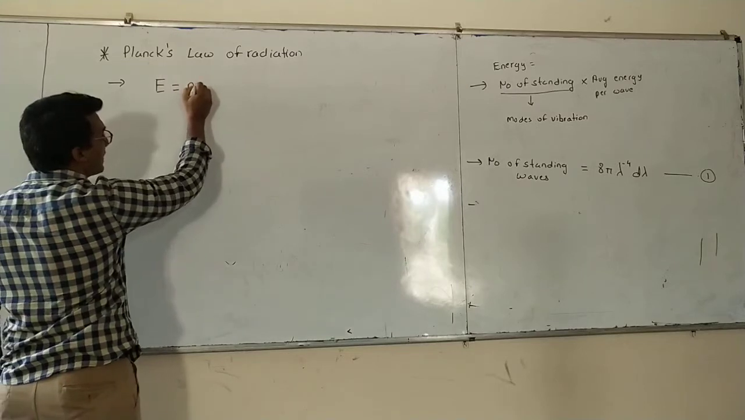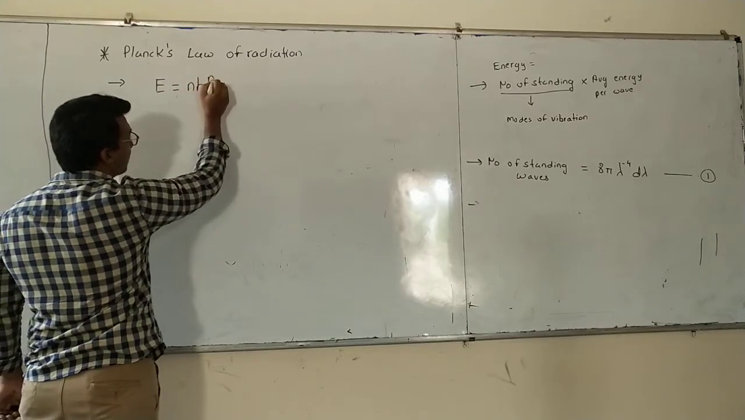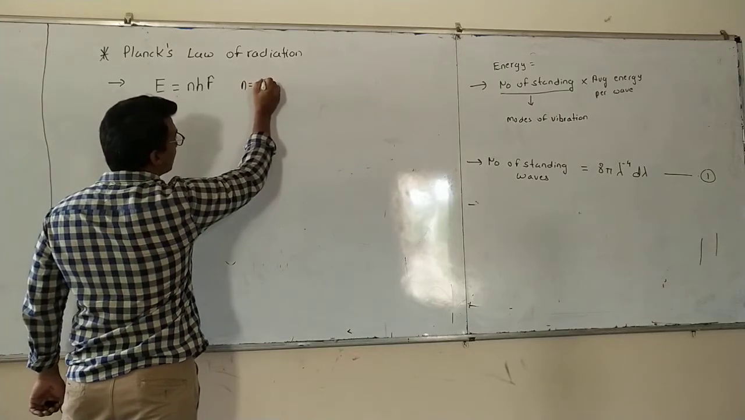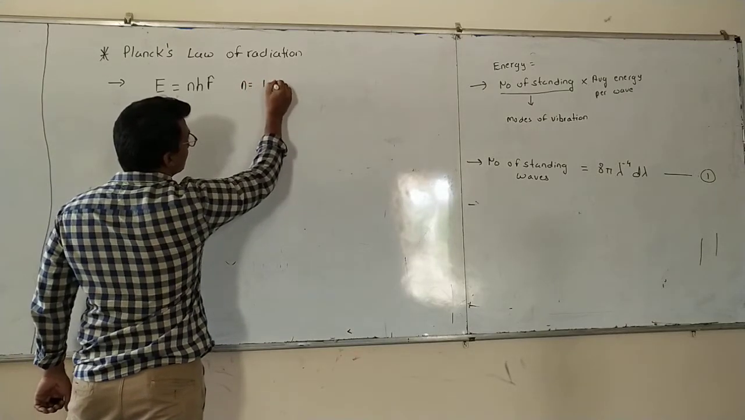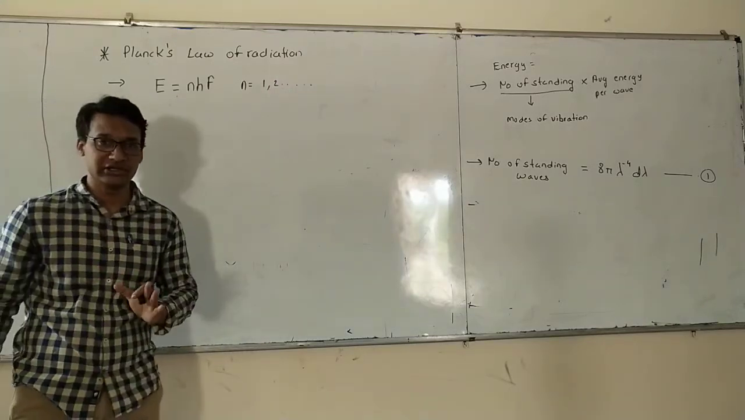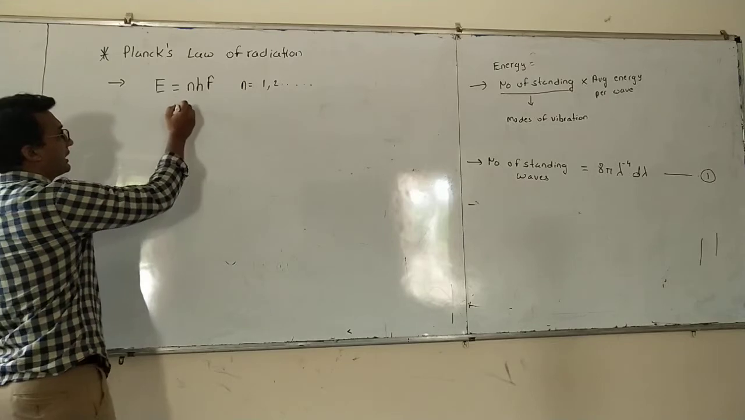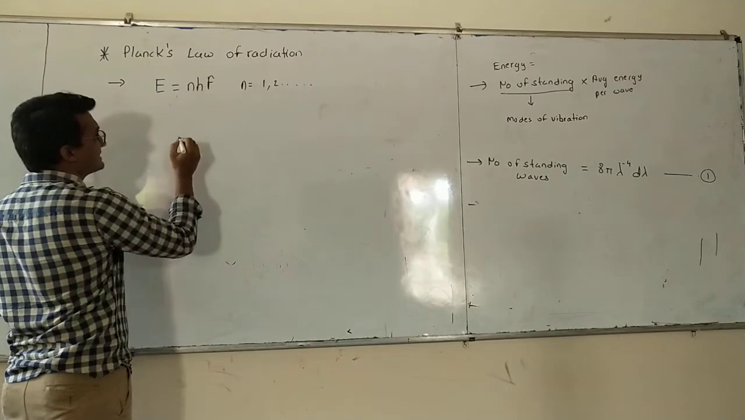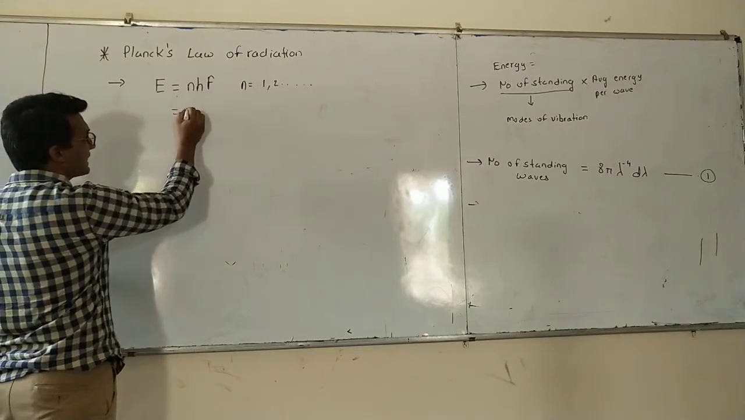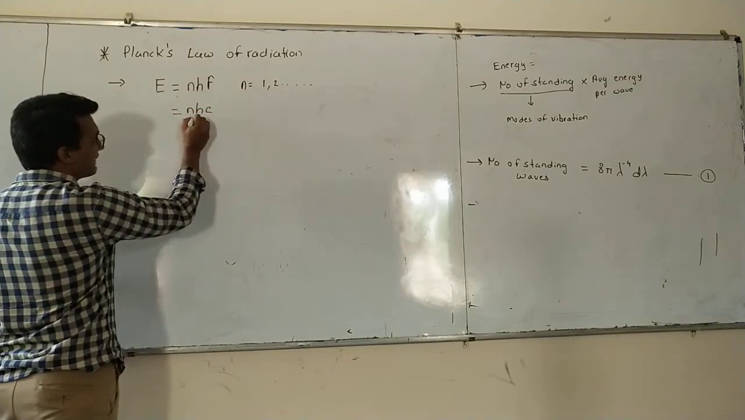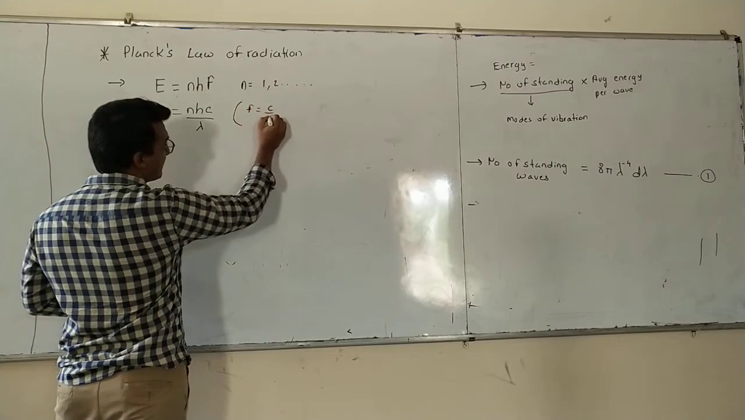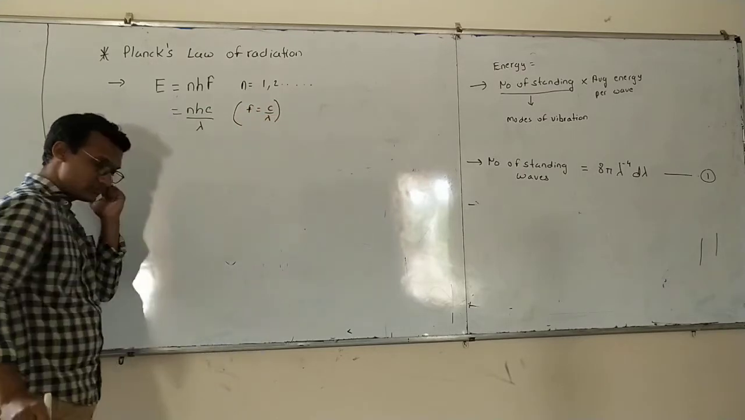E is equal to nhf, where values of n are 1, 2 and so on. That means n can be an integer, and f is frequency, h is the Planck's constant. We can also write this as nhc divided by lambda, since f is equal to c divided by lambda.